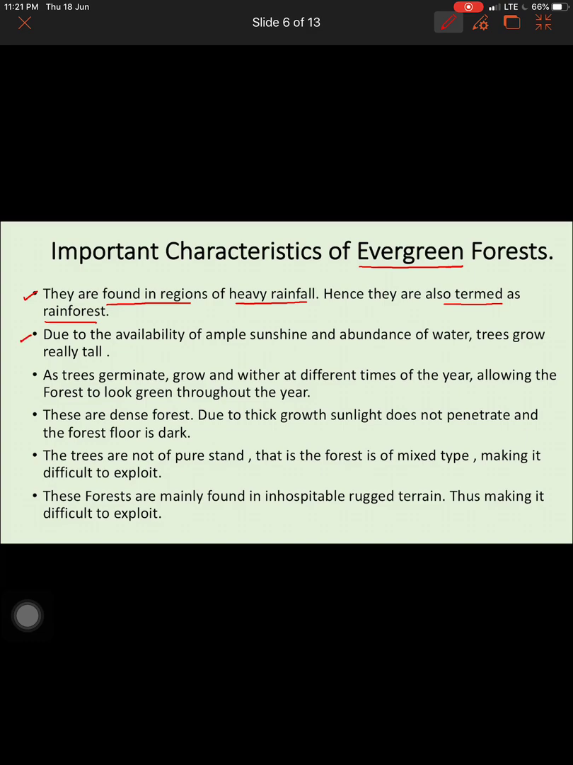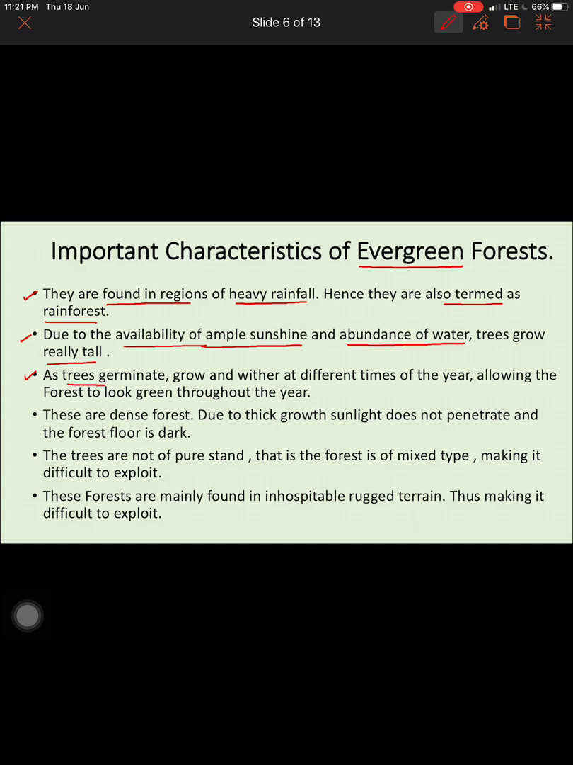Second, due to the availability of ample sunshine, which we've already covered, and an abundance of rainfall, trees really grow tall in this evergreen forest, because evergreen forests require high temperature and high rainfall. That is why the trees here grow really tall. That is the second characteristic.